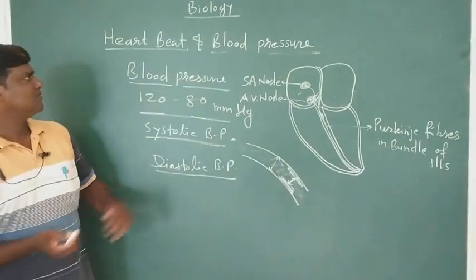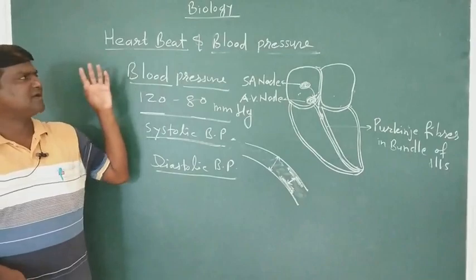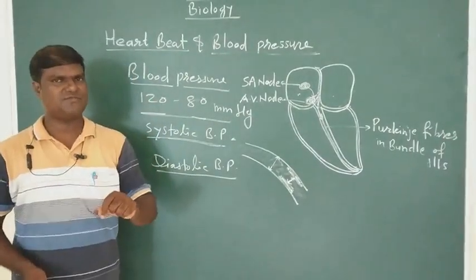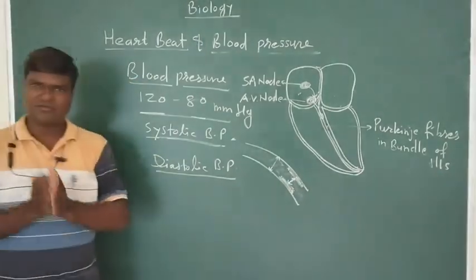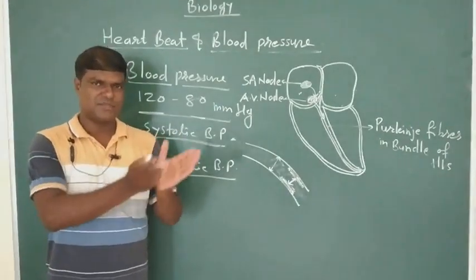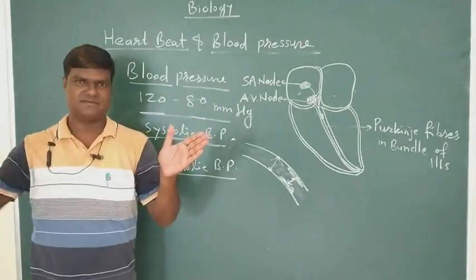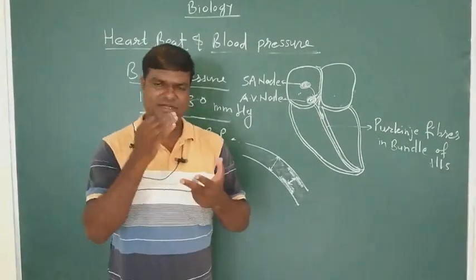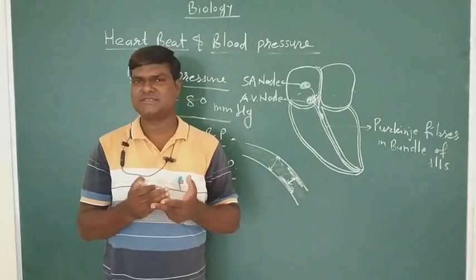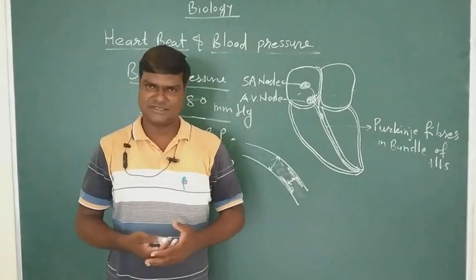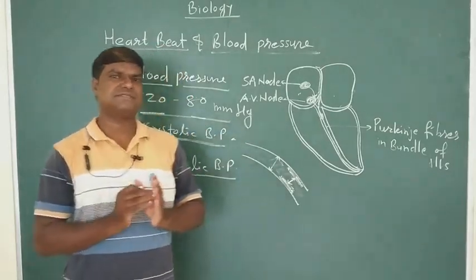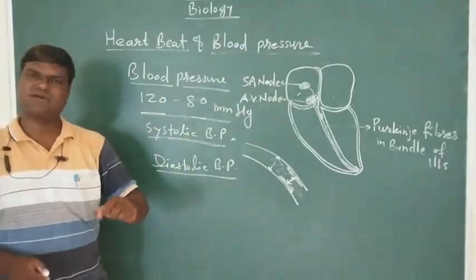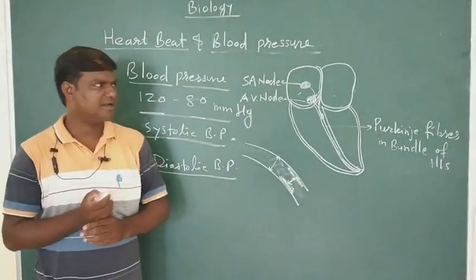Okay, so remember these terms: cardiac cycle, heartbeat, rhythmic contraction and relaxation of the heart, and how much time it requires. For contraction of the heart, there is a sequence of contraction of the atrium, then contraction of the ventricles, and then relaxation. So this is rhythmic to form one heartbeat, and what time it requires, that is also explained.